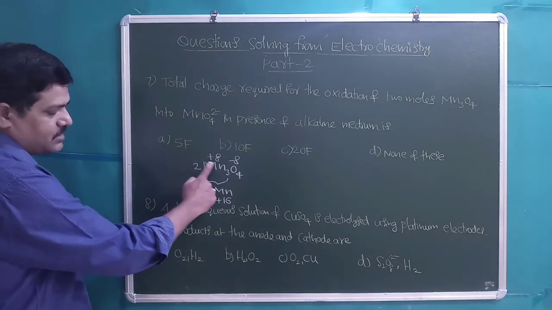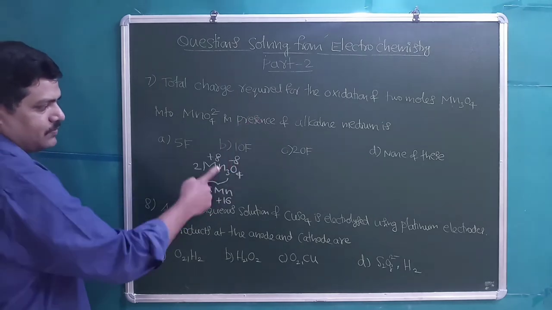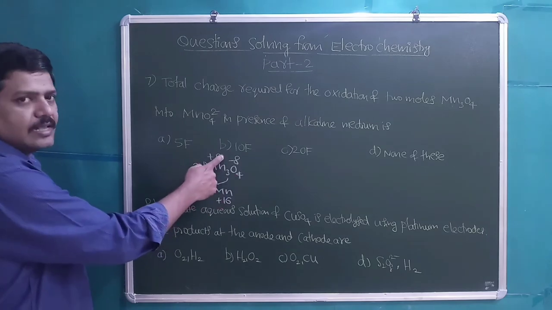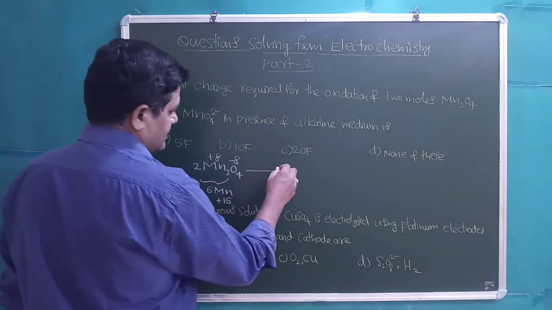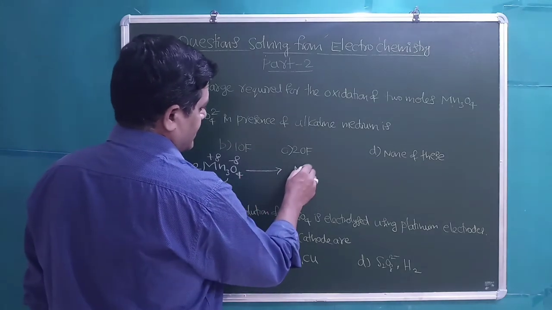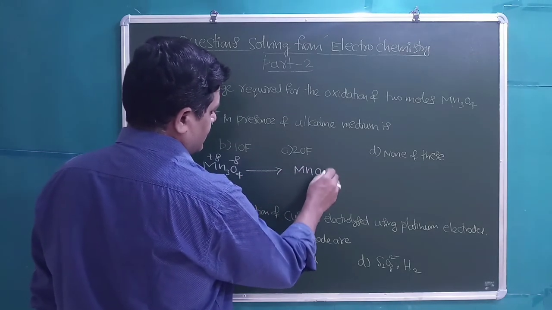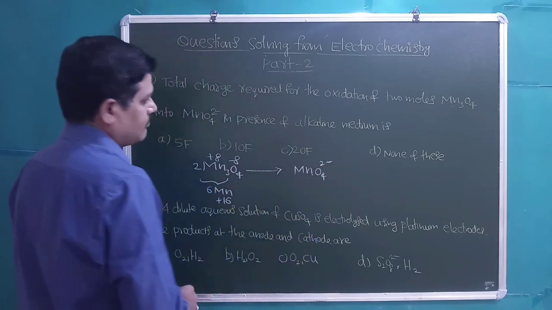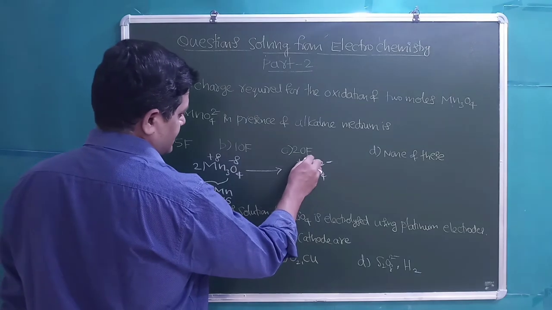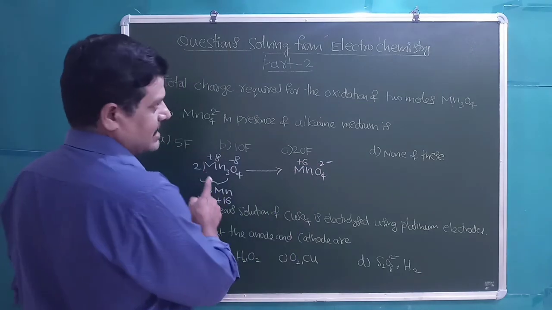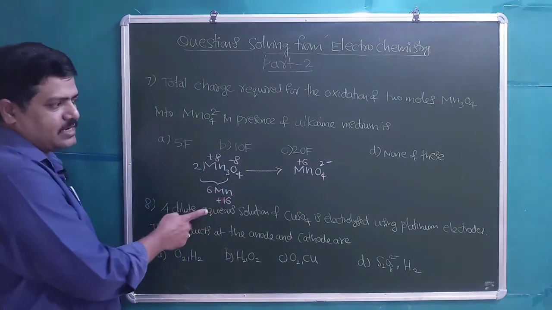When we multiply this with 2 to get the 2 moles of Mn3O4, we are getting +16. So this is converting into MnO4 2 minus, the manganate ion. Oxidation state of manganese is +6. Students, on the reactant side we have 6 manganese atoms.